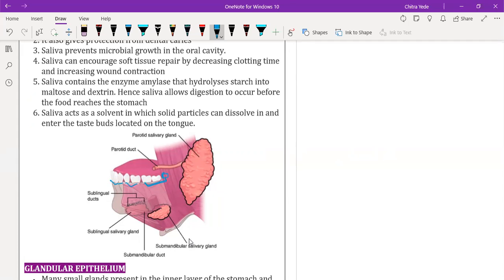But the formula is 2/2, 1/1, 2/2, 3/3. So 2 and 1 is 3, 2 more is 5, and 3 more is 8. There are 8 teeth in half a jaw of the human being, upper or lower. So in total we have 4 parts: 8 plus 8 is 16 on the upper jaw, and 16 on the lower jaw. Total 32 teeth are present.